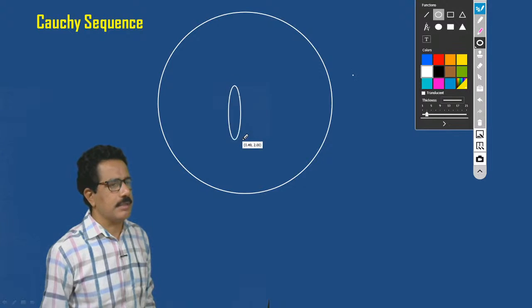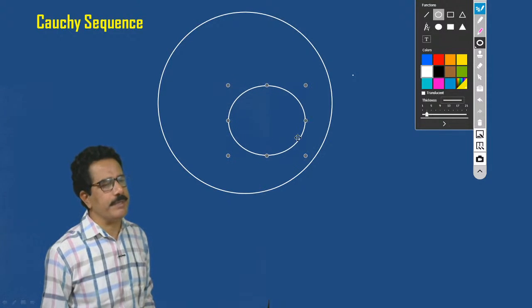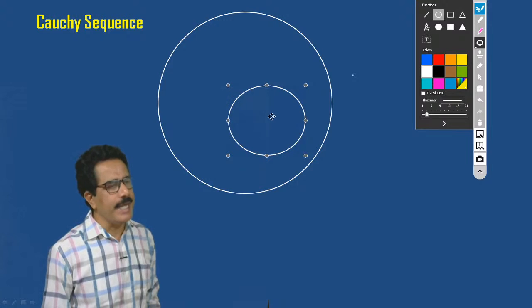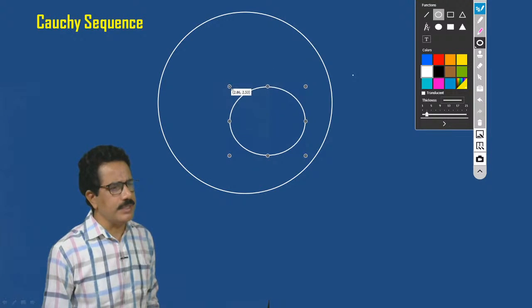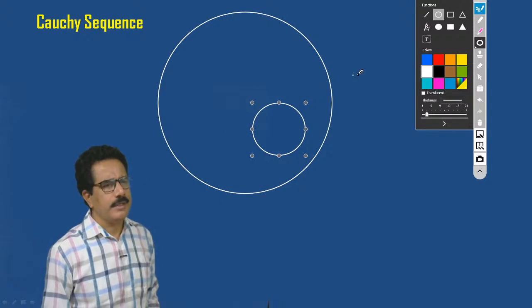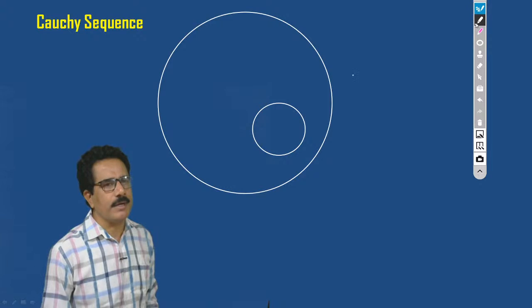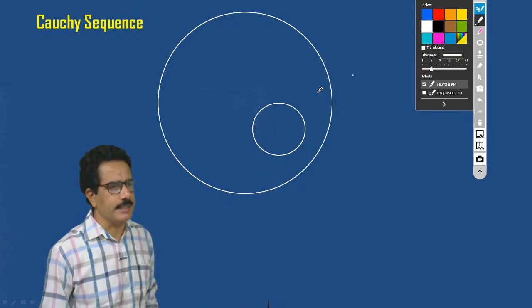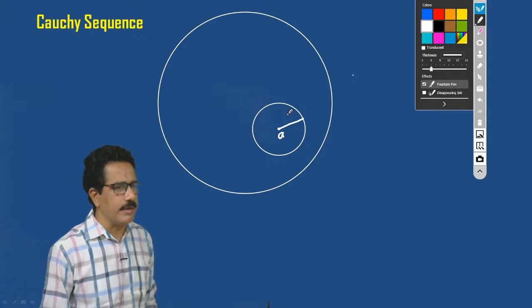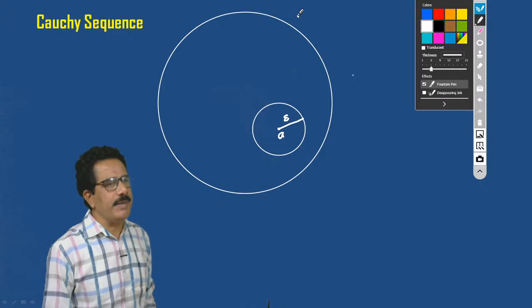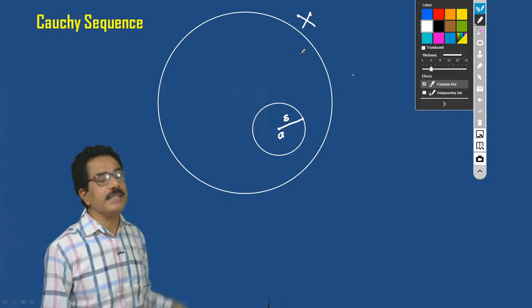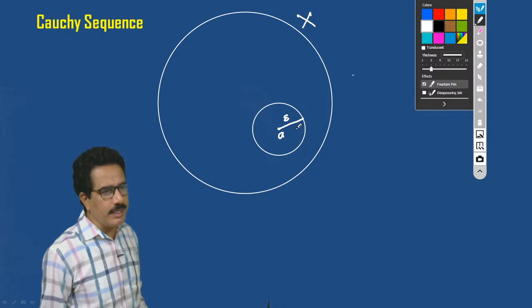This is an open sphere S epsilon of radius epsilon, with center a, and this is the metric space X having the distance function d.